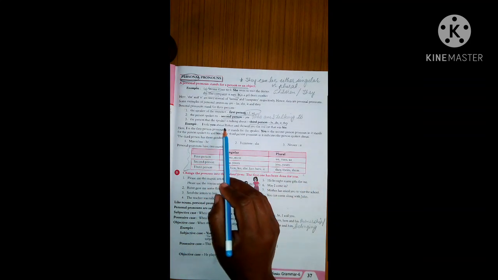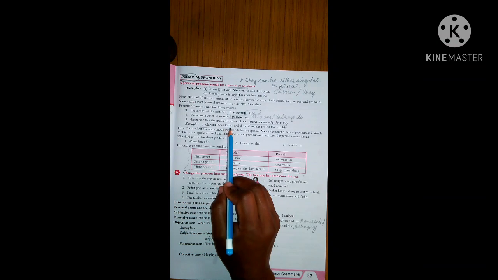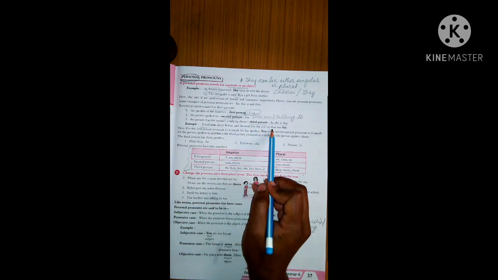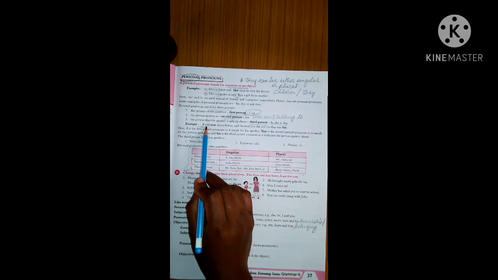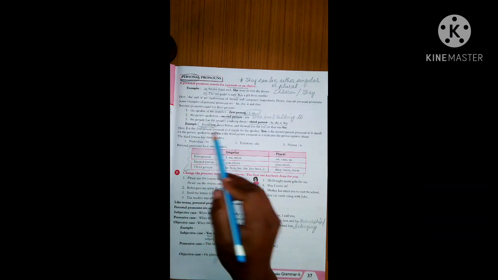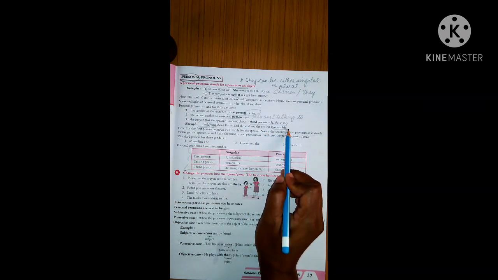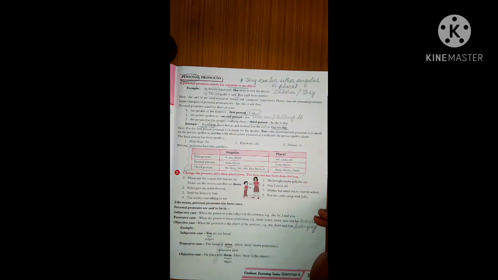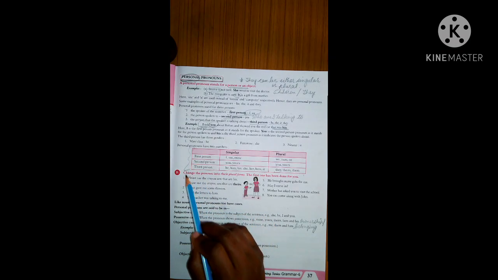Now, let us see this example. I told you about Rohan and showed you the red car that was his. Here I is the first person. Clear? Now here I is the first person pronoun and it stands for the speaker. Okay. You is the second person. Clear? For the person spoken to. Clear? And his is the third person pronoun as it indicates the person spoken about. Clear? So children, you have to remember this table nicely.